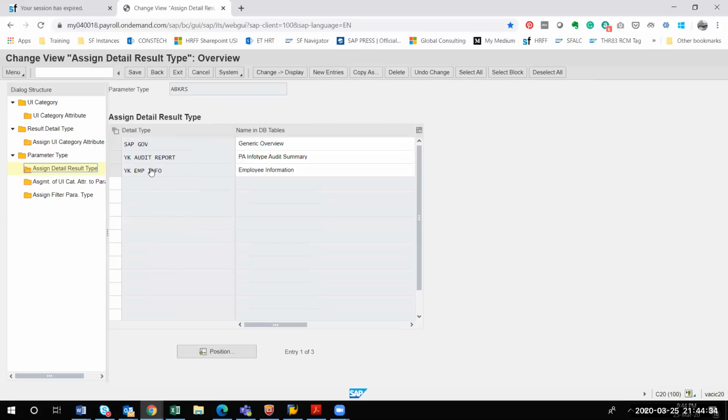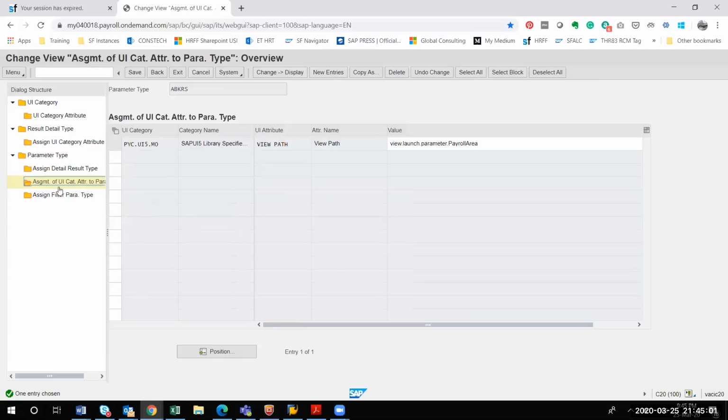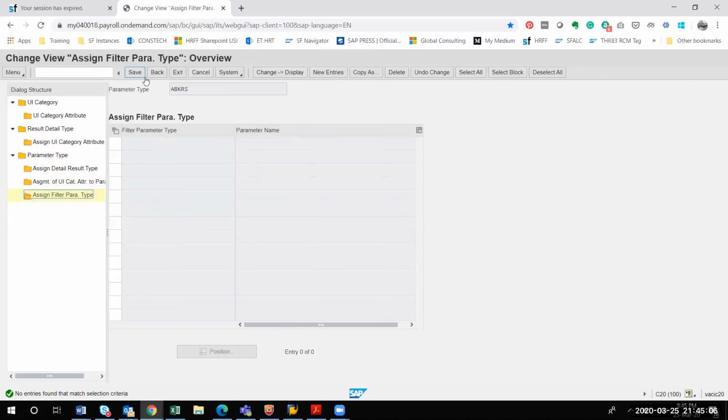Okay, so this topic will be coming later on, like point number 14 you can see. Okay, point number 14 they have asked what are the things you have to copy here. Okay, so I just entered two things. Okay, whatever has been configured after configuration only, that in the previous step you have created. Okay, this you have to enter it here. Okay, so this is some simple thing. Okay, so once it is done, next one, you don't have to do anything here, and filter parameter type also you don't have to do anything. Okay, so once it is done, you have to just save it and go back.